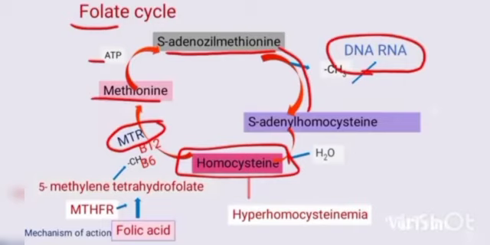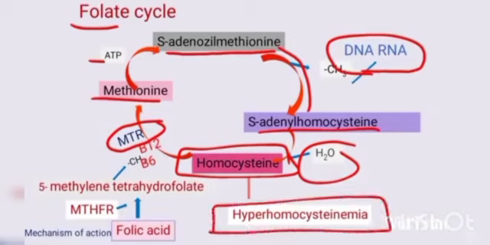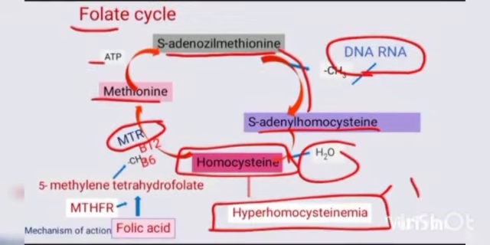From adenosyl homocysteine, it takes some water and then converts to homocysteine, and homocysteine then leads to the formation of homocystinemia. It is a very serious medical condition that is characterized by an abnormally high level of homocysteine in the blood. And vitamin B12 and B6 come from the methylene tetrahydrofolate enzyme. This is very important in this mechanism of the folate cycle.